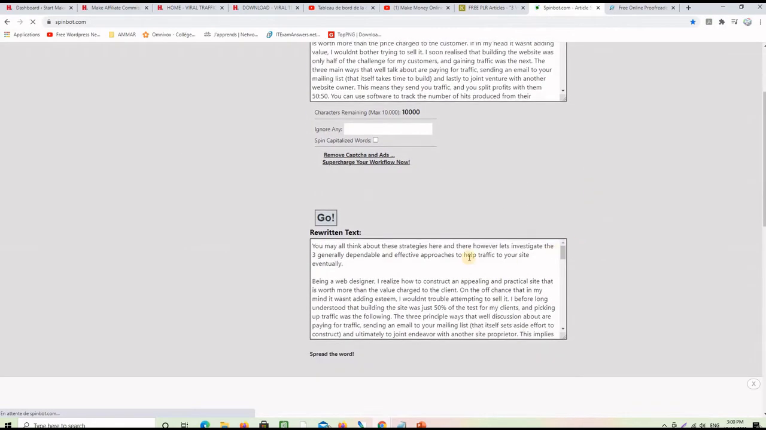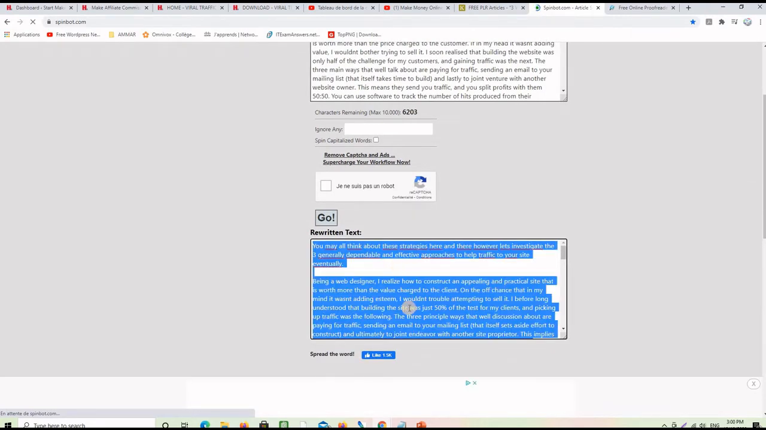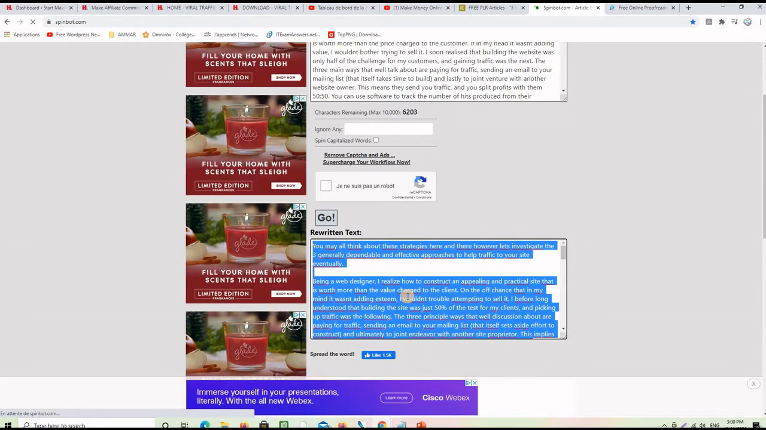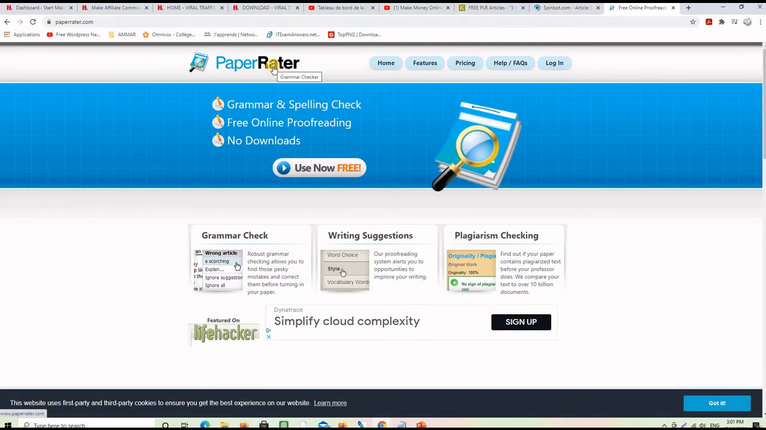And a few seconds later you have a new article. Now this new article, this spun article, is the one I'm supposed to post on my blog and other platforms, but before that I just want to make sure that it is unique. So I'm going to press Ctrl C to copy it, and then I will take it to Paper Rater